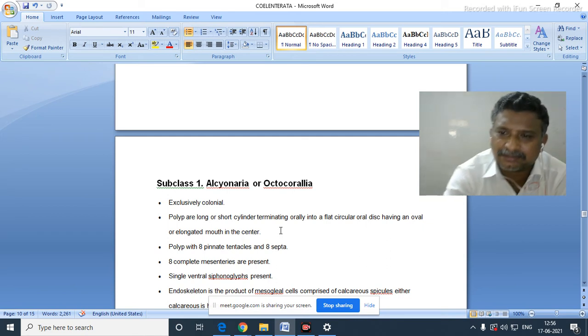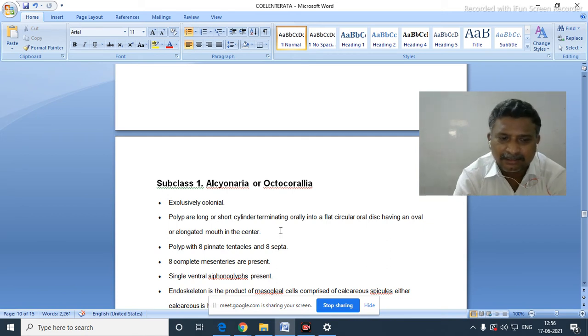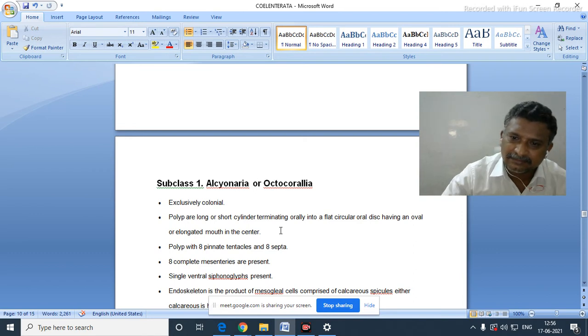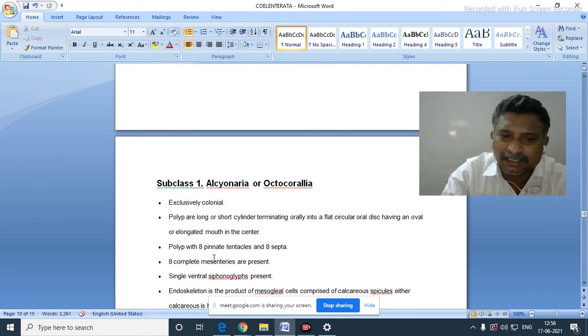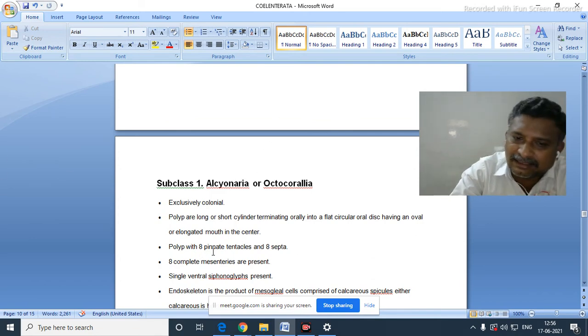They are exclusively colonial organisms. Polyps are long, very short cylinders, terminating orally into a flat circular oral disc having an oval or elongated mouth in the center. Polyps with 8 pinnate tentacles and 8 septa are here. 8 complete mesenteries are also present in this. Single ventral siphonoglyphs are there. Yes, that is enough.